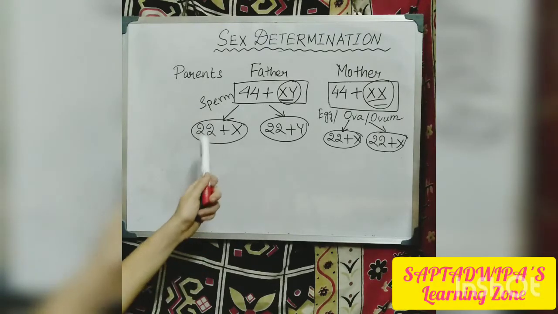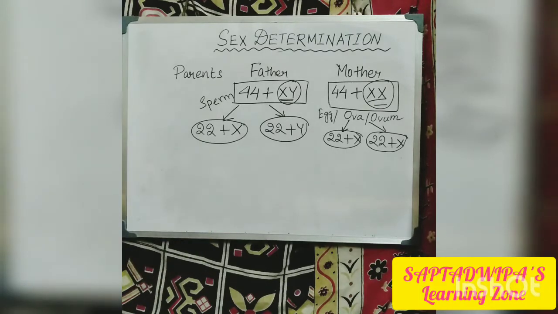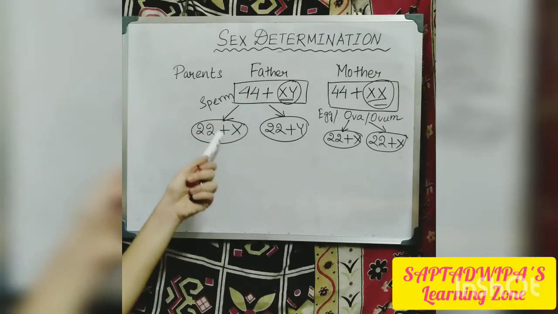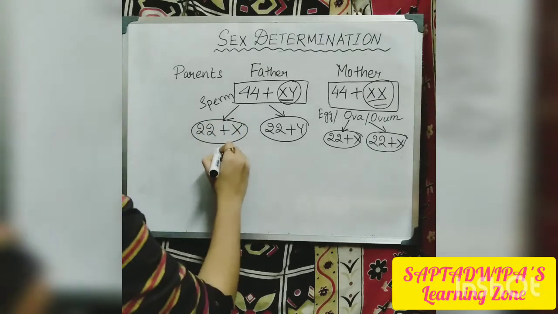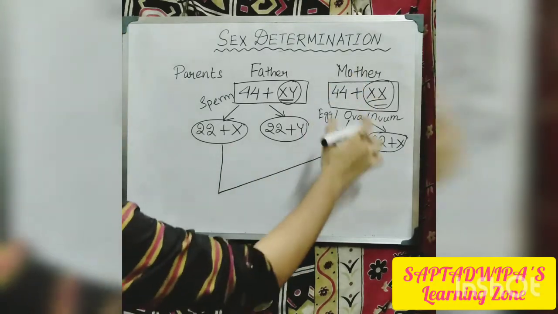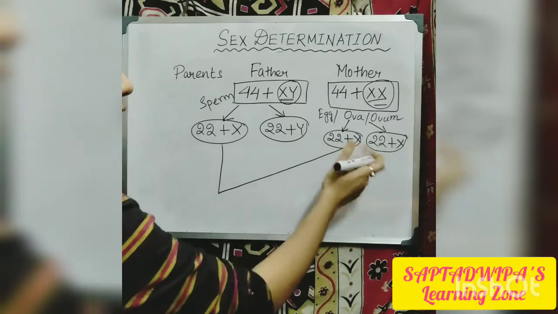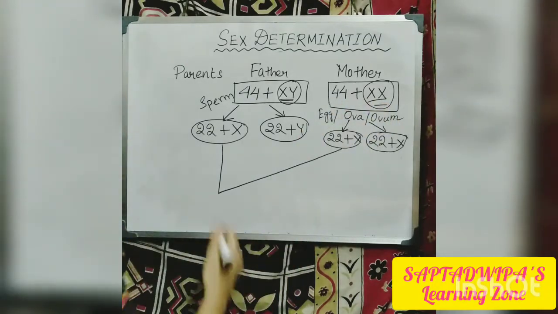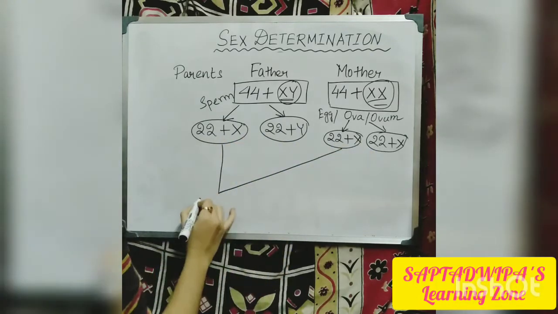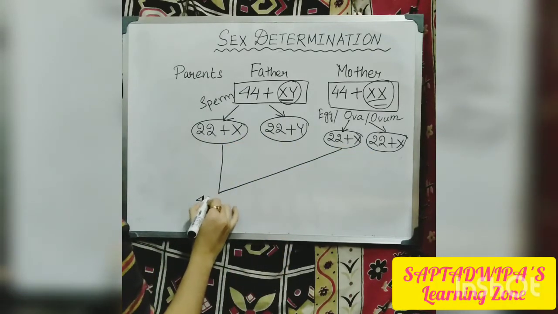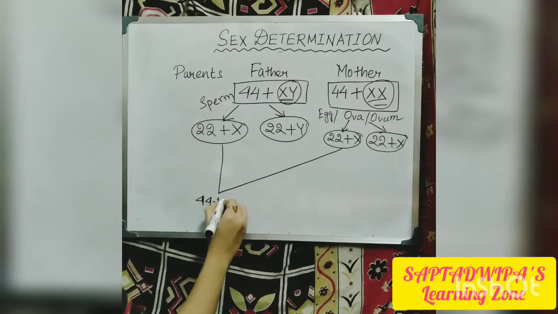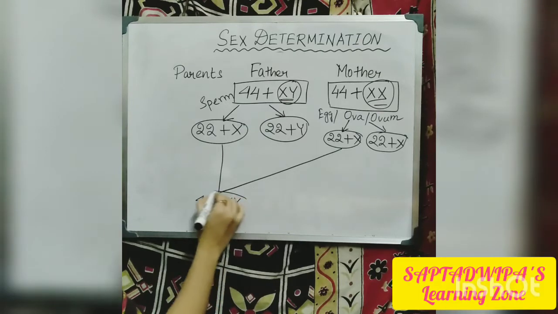So let's see. When the sperm of the father is carrying an X chromosome, and it combines with the X chromosome of the mother, because both are X, they will form 22 plus X, 22 plus X. Together they will form 44 in total, XX.